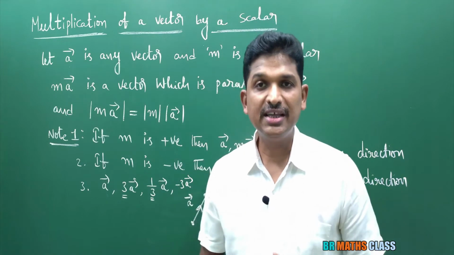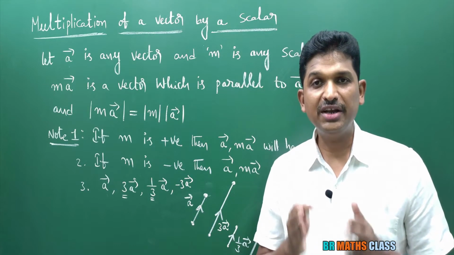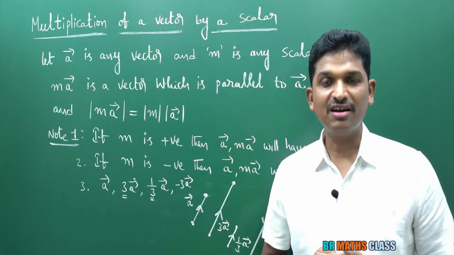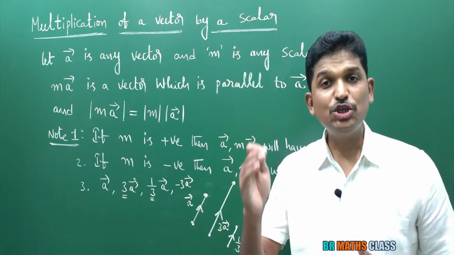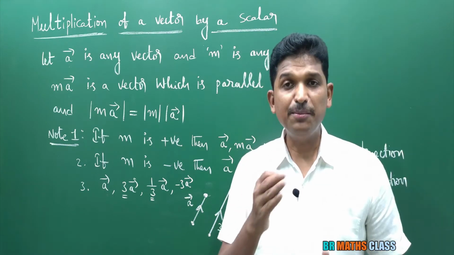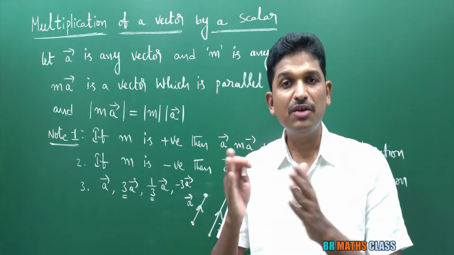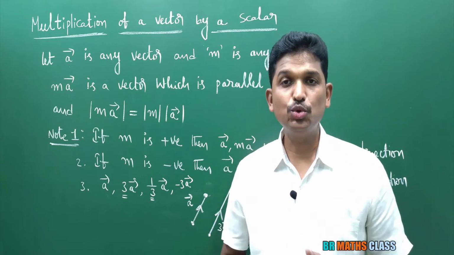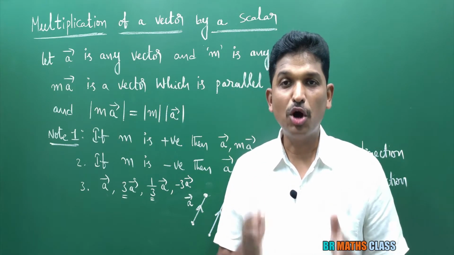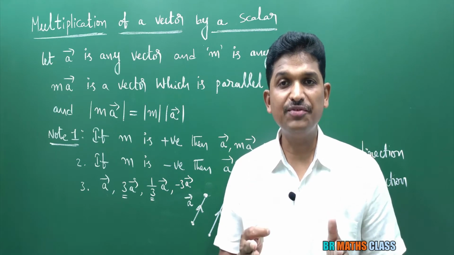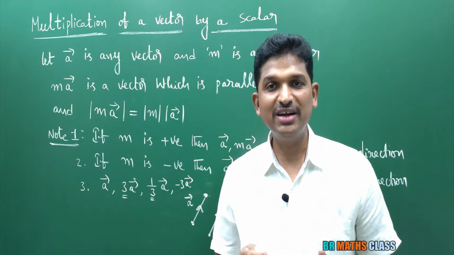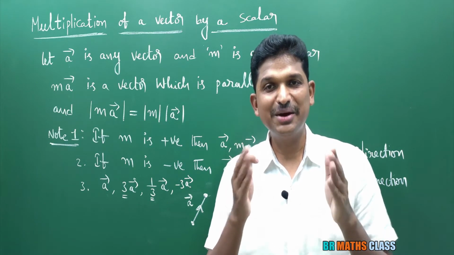So what you learned till now? You learned multiplication of a vector by a scalar. If a bar is any vector and m is any scalar, then m into a bar is a vector which is parallel to a bar. If m is positive, ma bar will have same direction. If m is negative, ma bar will have opposite direction. What is the modulus of ma bar formula? Modulus of ma bar is modulus of m into modulus of a bar. I hope you understand multiplication of a vector by a scalar.